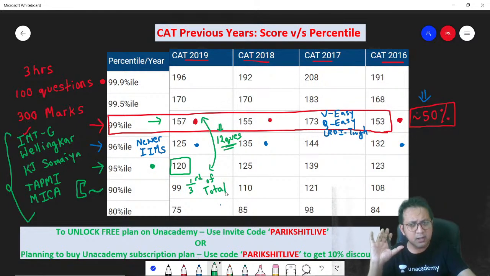I think this is a good thing that you have got today. The data is important, and accordingly you can look at how you have been faring in your mock exams. Remember, the mocks are a bit tough, okay? The mocks are a bit tough.